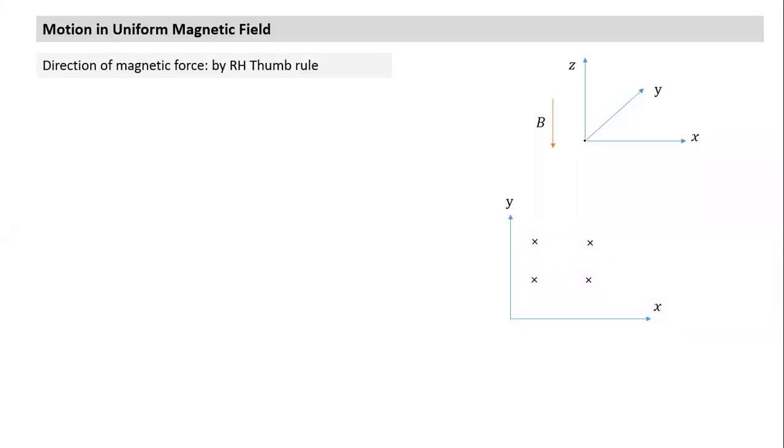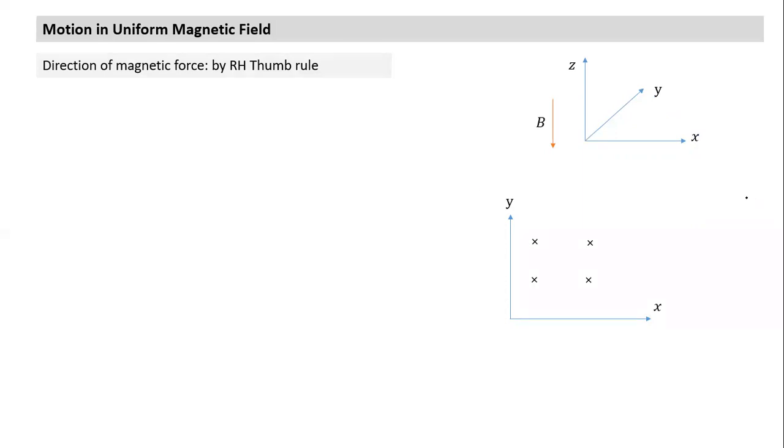If I want to choose Z direction vertically upward, and I take this as X direction, Y direction has to be into this, like this. Then only, if I curl my finger from X to Y, my thumb will point along Z direction. I cannot write this as X and this as Y. So I hope this point is clear. Every time we choose a coordinate system, it should always follow the right hand screw rule or right hand thumb rule.